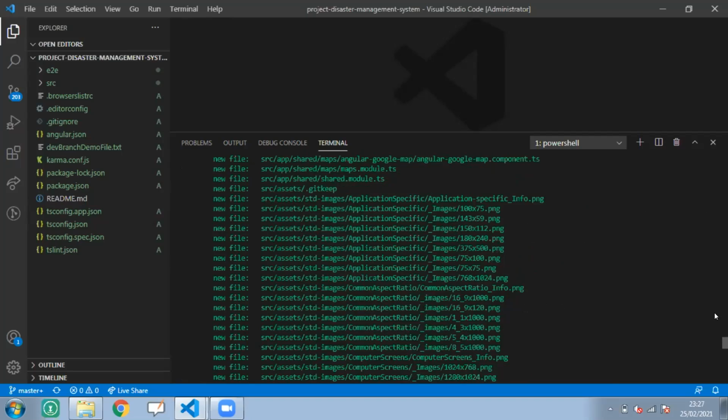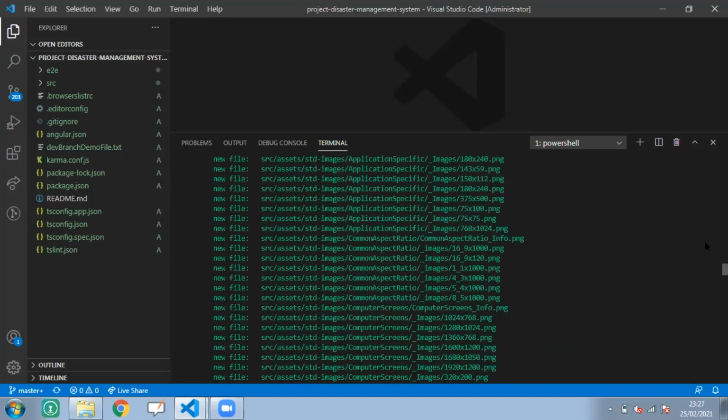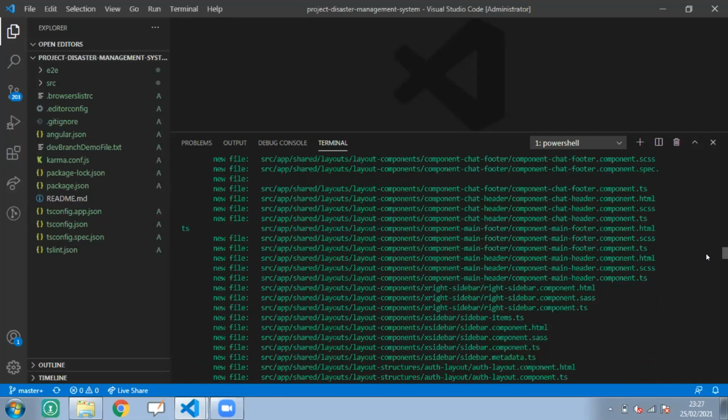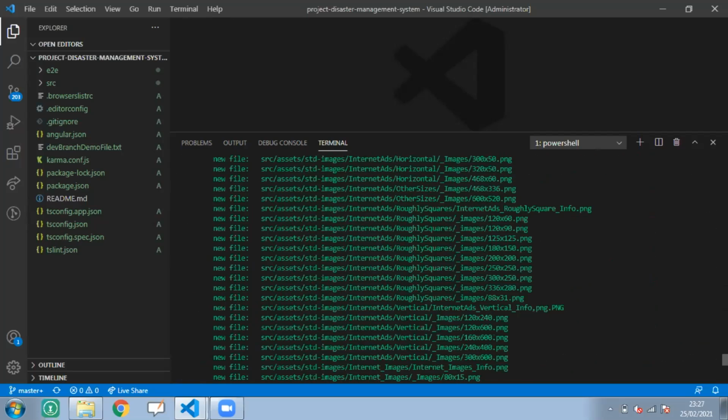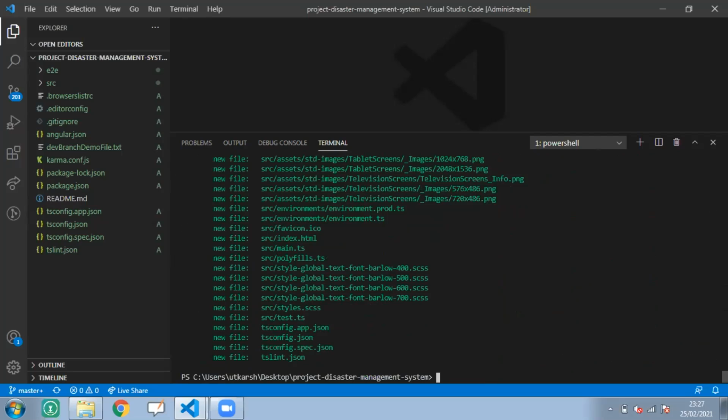When I pasted the code, I was creating the files. If you make any changes in your branch, you will see these changes in red color, meaning you made changes but have not added them yet.